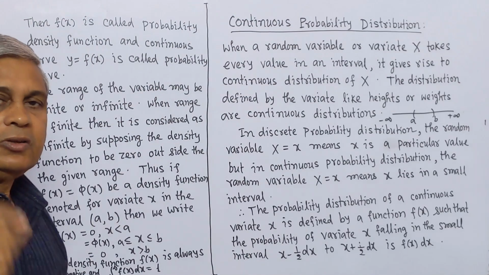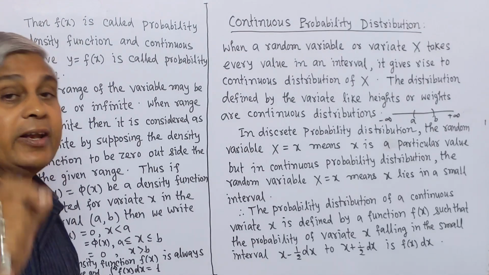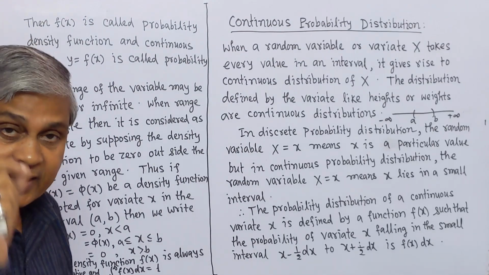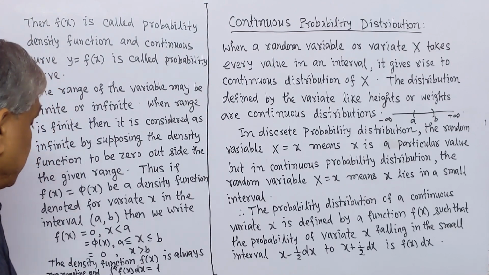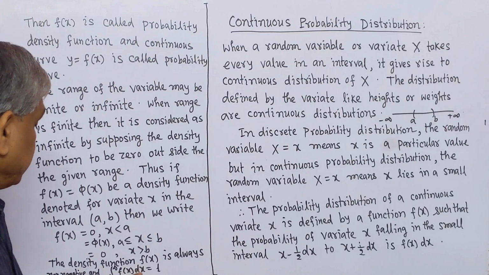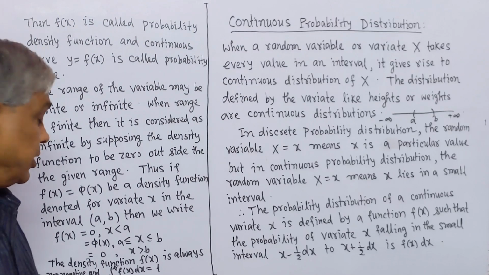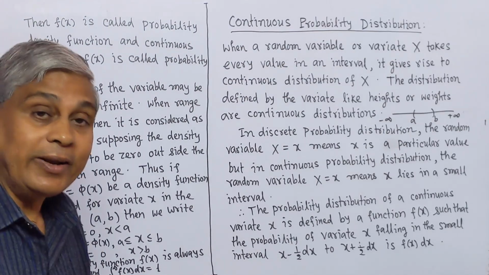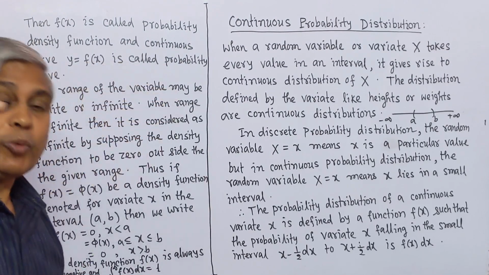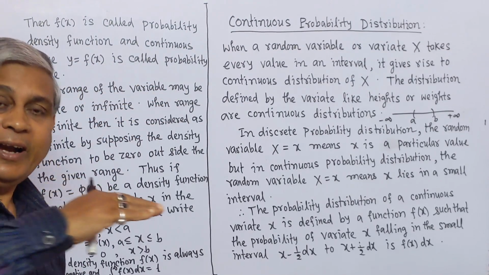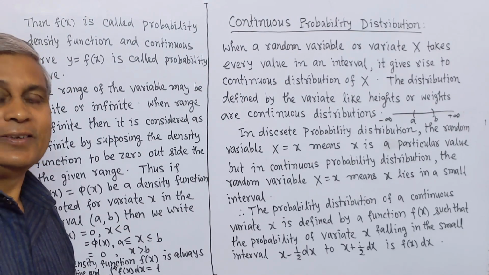f(x) equal to 0 for x greater than b. The density function f(x) is always non-negative, and integration of density function f(x) dx, limit minus infinity to infinity, is equal to 1. That is, the area under probability curve and x-axis is always unity.